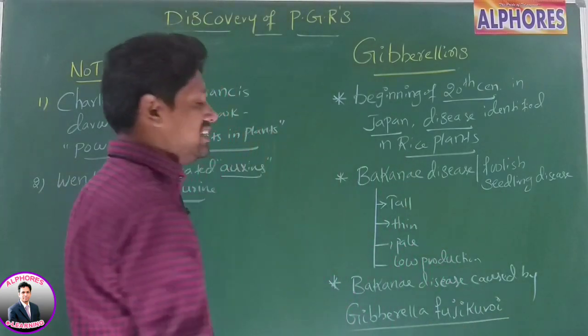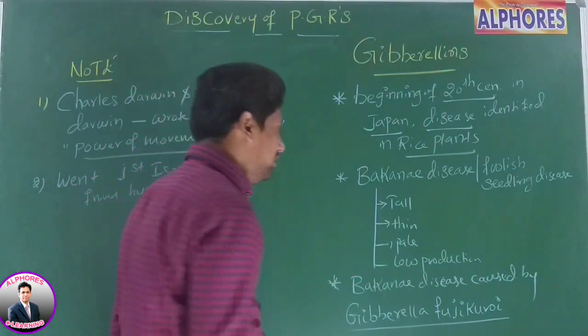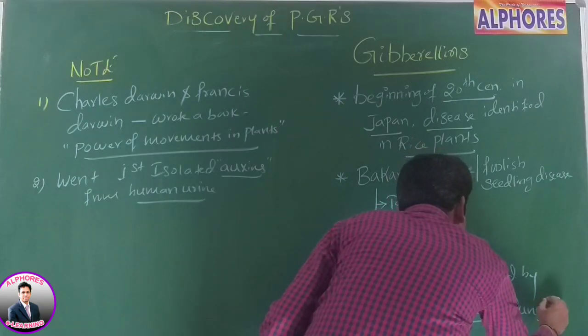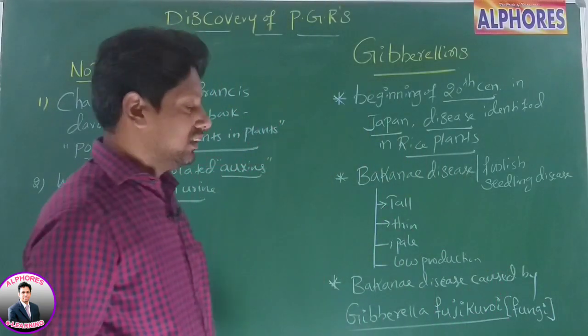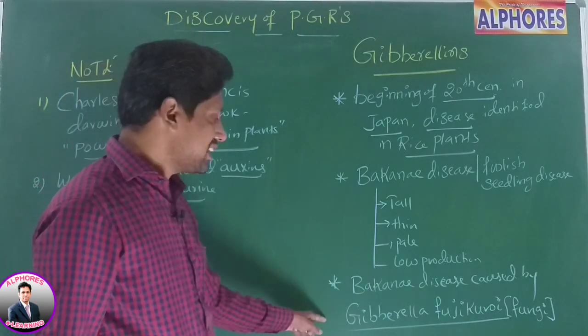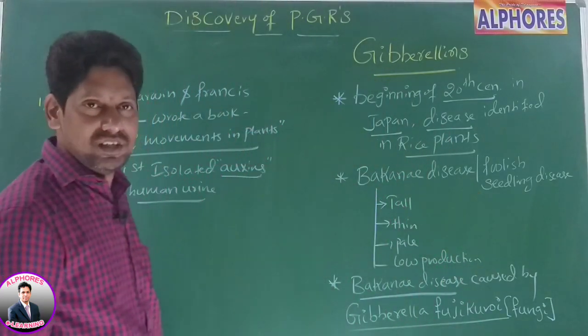What is this organism's name? Gibberella fujikuroi. This is a fungus. This is responsible for which disease, sir? Bakanae disease. Is it okay?